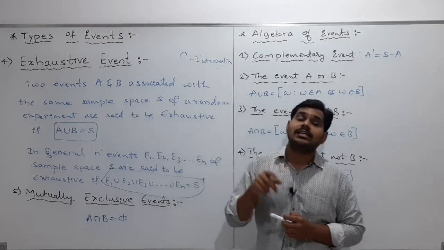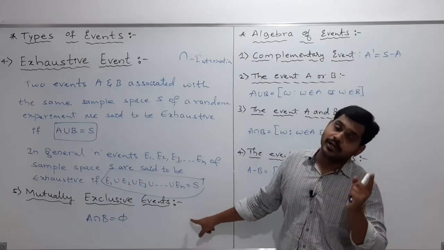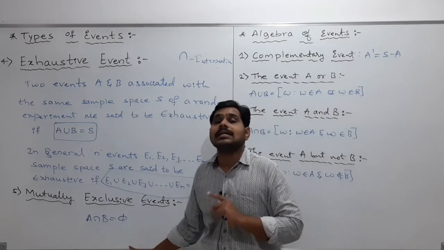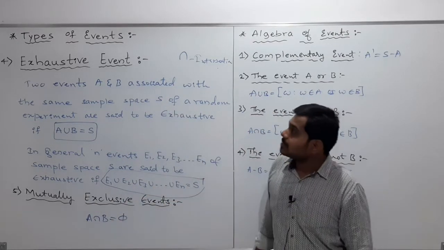In that case, A and B are said to be mutually disjoint sets. Like that, there we took sets, and here we are discussing events. That's it. Clear? So this is all about the main types of events.